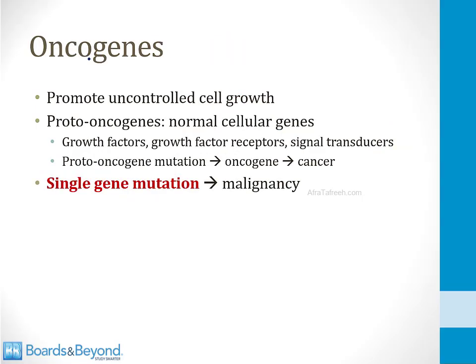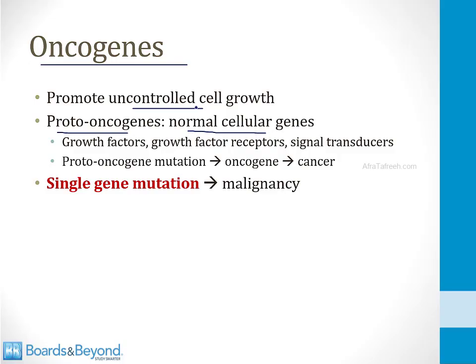In contrast to tumor suppressor genes, oncogenes are genes that promote uncontrolled cell growth. They do not suppress it. And many of the genes in the cells in our body are what's known as proto-oncogenes. This means they have a normal role, but if they become mutated, they can lead to cancer.